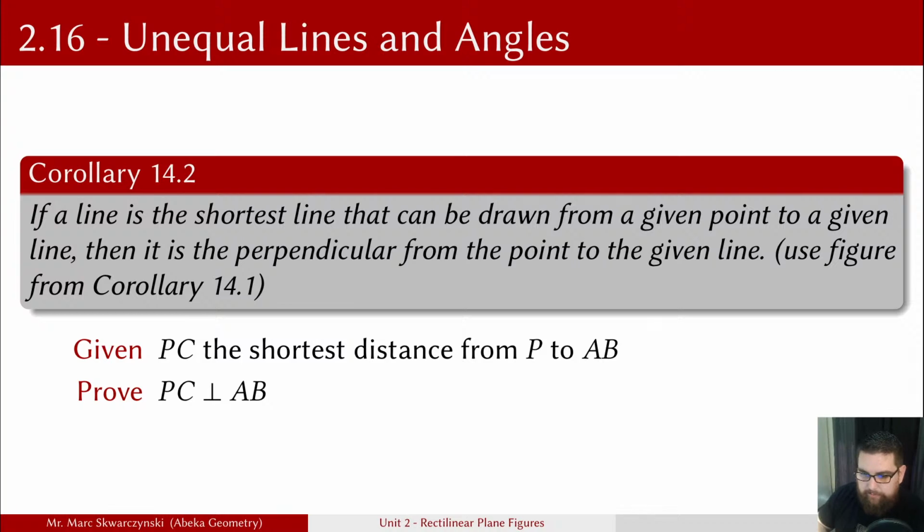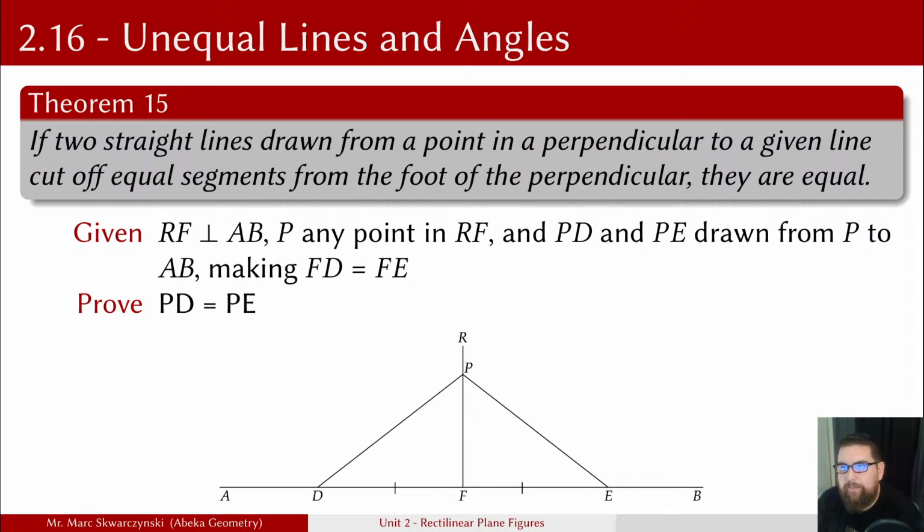Theorem 15. If two straight lines are drawn from a point in a perpendicular to a given line, and they cut off equal segments from the foot of the perpendicular, then they are equal. So we are given that RF is perpendicular to AB, P any point in RF, and PD and PE drawn from P to AB, making FD equal to FE. That's going to make PD equal to PE. This one's actually fairly easy to do. Again, the proof is in your text or in your supplement here.